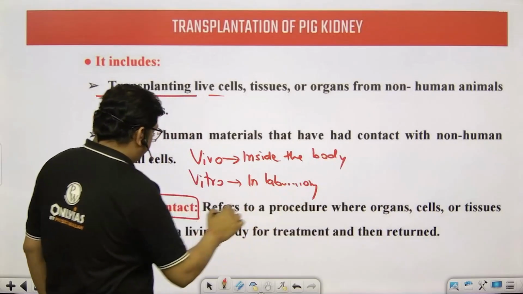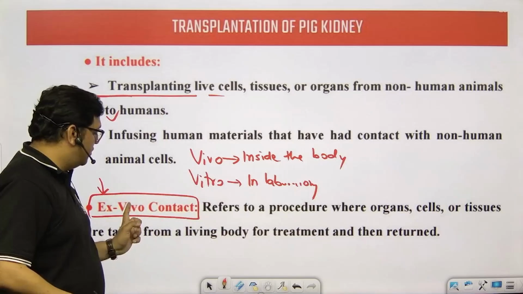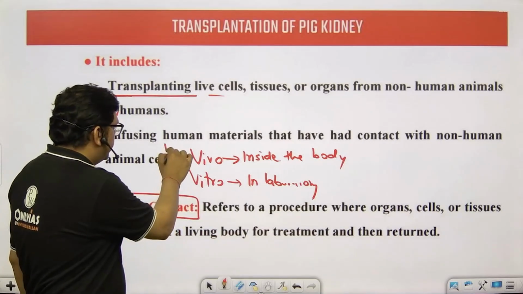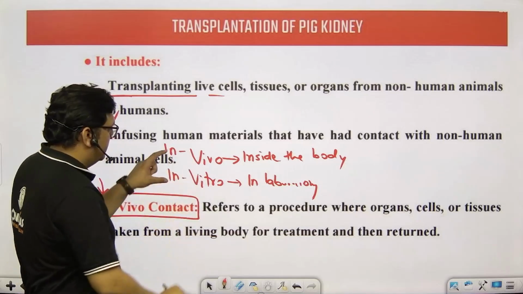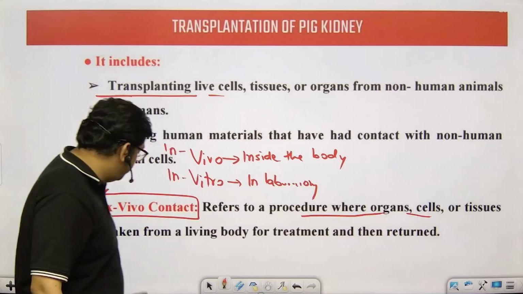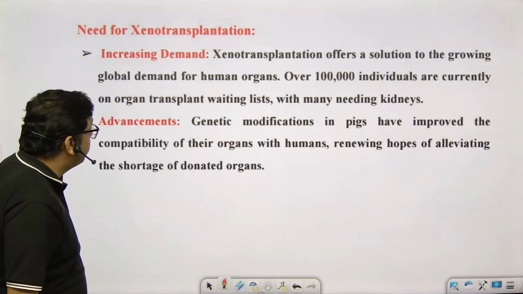When we are using the word ex vivo, that means we are using it outside the body. Ex vivo, not in vivo, outside the body, exterior, right? So these are the terms in vivo and in vitro. We are using ex vivo, that means outside. These are procedures where organ cells and tissues are taken from the living body for treatment outside the body.